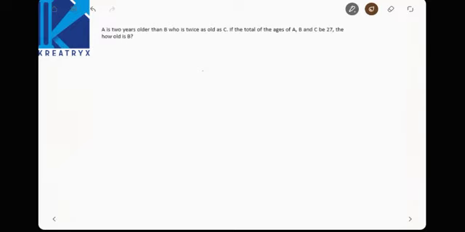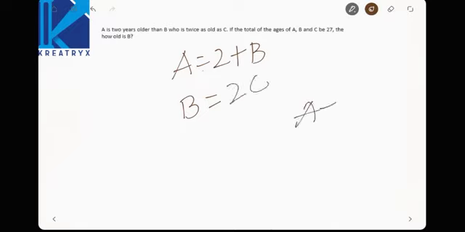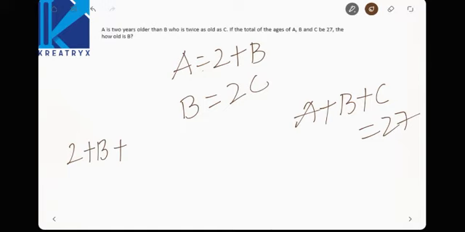See here, A is 2 years older than B, and B is twice as old as C, and the total ages of A plus B plus C is 27, given. Now find out B. Substitute in the place of A, 2 plus B. 2 plus B plus B plus B by 2 is equal to 27.